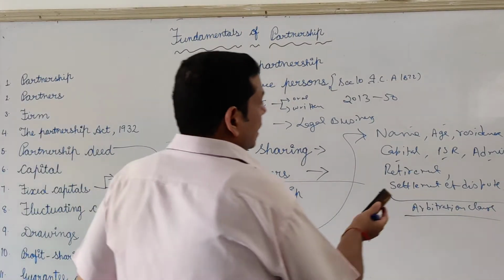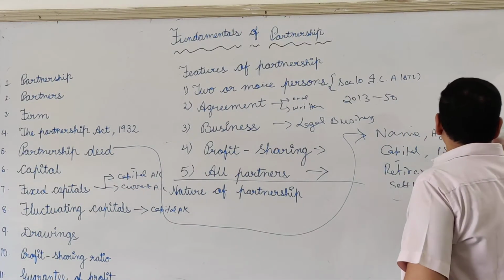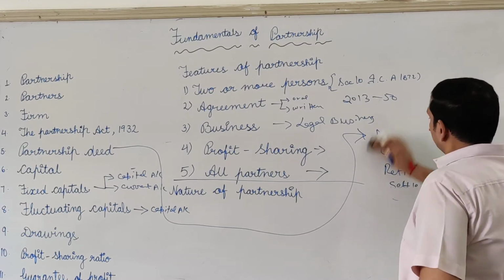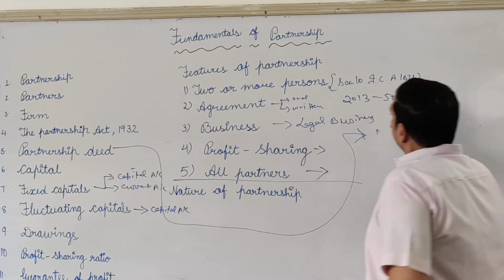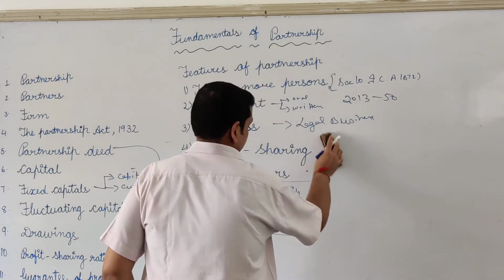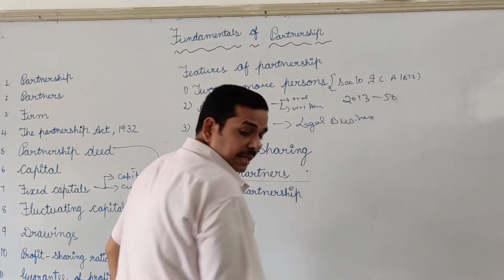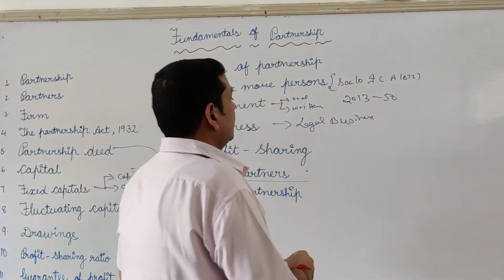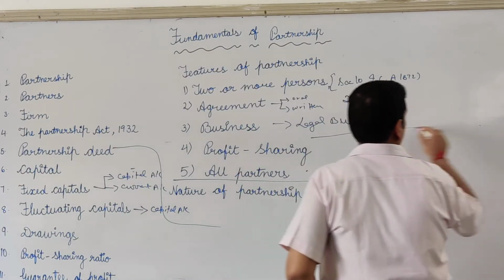Now, what will happen if the deed is not in written form? What will you do? If there is an oral agreement, what will happen in that situation? One table is given in this Partnership Act. In the absence of a deed, what will happen?